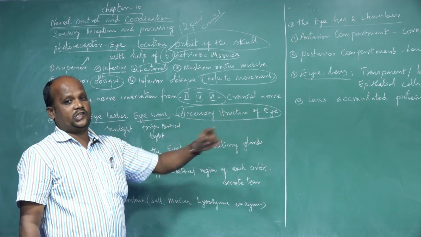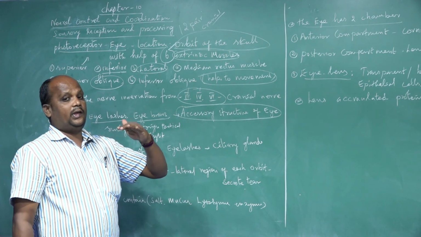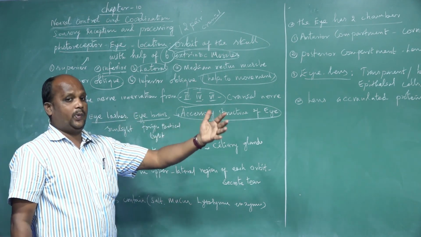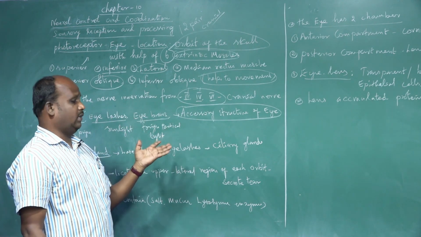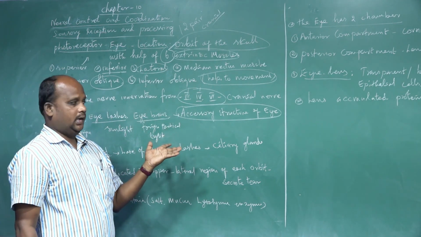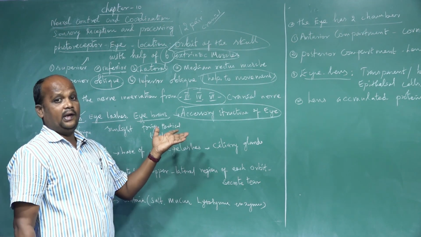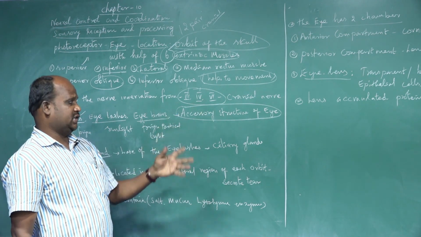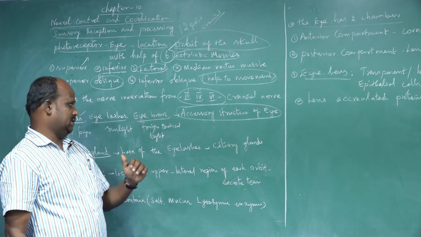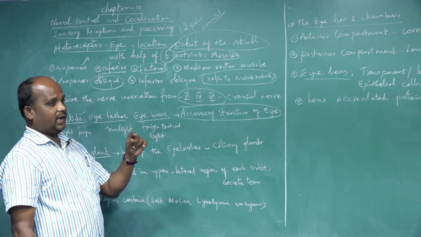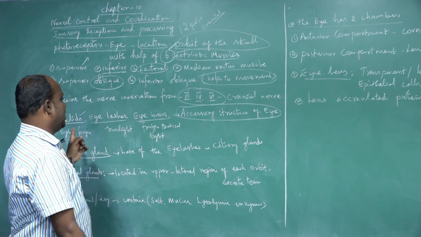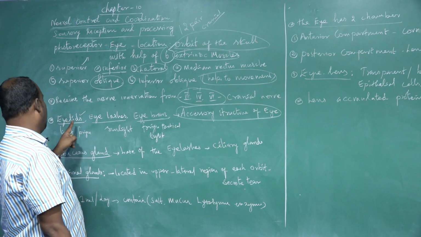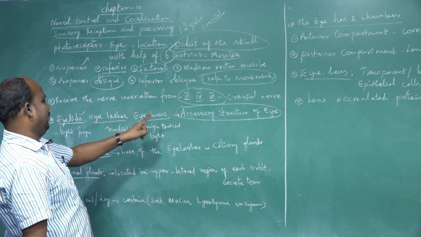I mean secondary structure. It is very useful for eye movement and focusing on the object. These are secondary activities. Primary activities belong to the lens, cornea, pupil and retina also. Accessory means secondary activities, while the primary organs focus the light rays. They are helped by the accessory or secondary structures: eyelids, eyelashes, eyebrows.